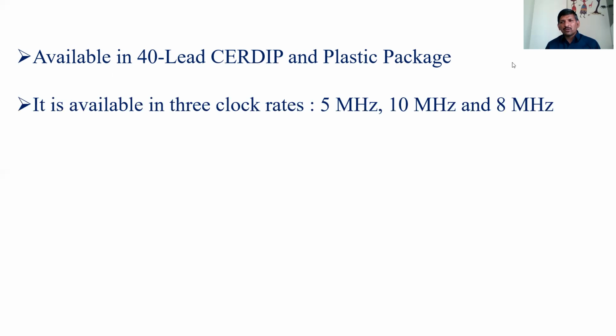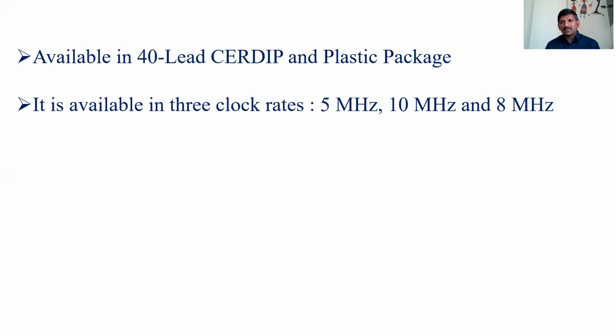This 8086 microprocessor is available with different clock frequencies. Initially, it is available with a 5 MHz clock signal, that is 8086. The second one, 8086-2, is available with 8 MHz. 8086-1 is available with 10 MHz clock signals.